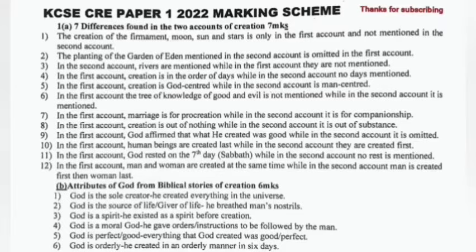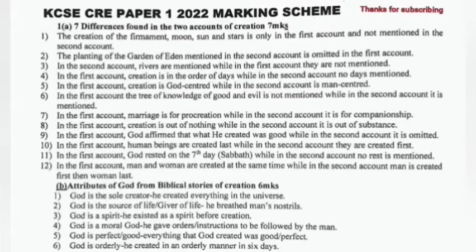In the first account, creation is out of nothing, while in the second account, it is out of substance. In the first account, God affirmed that what he created was good, while in the second account, it is omitted. In the first account, human beings are created last, while in the second account, they are created first. In the first account, God rested on the 7th day, that is Sabbath, while in the second account, no rest is mentioned. In the first account, man and woman are created at the same time, while in the second account, man is created first, then woman last.